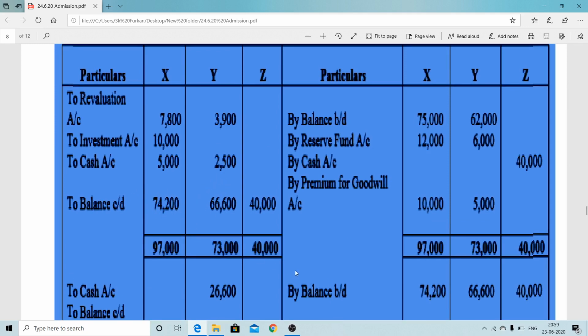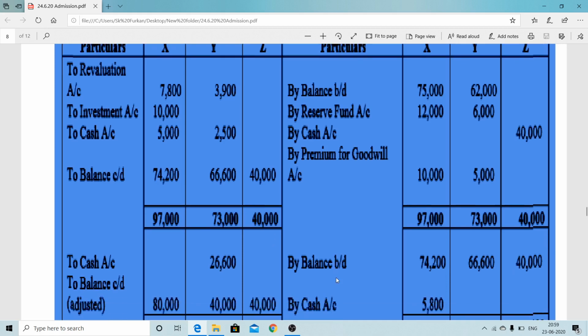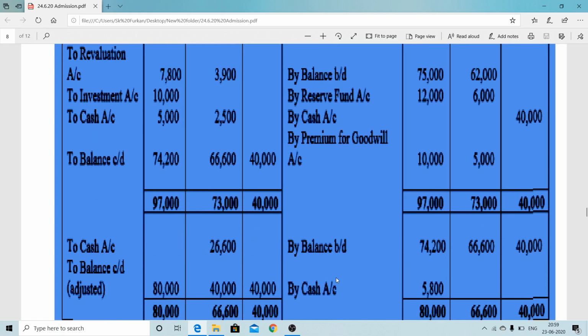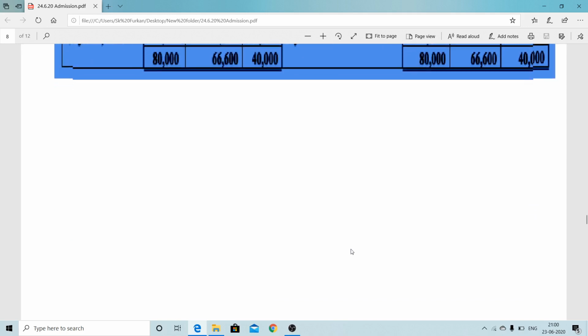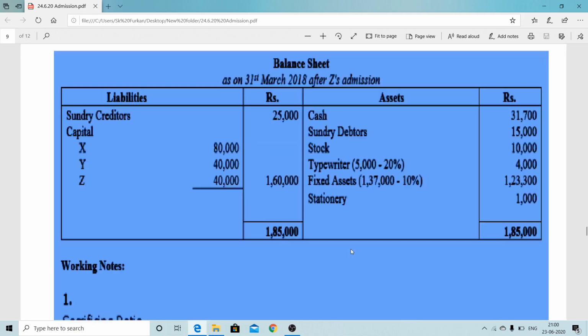That will be converted to BD, because we have to make the new capital of the old partners under the new ratio, based on the capital of the new partner. So that is the BD, CD coming as BD. Now they want to make their capital that way. It comes to 80,000, 40,000, 40,000. This is the purpose of one working.